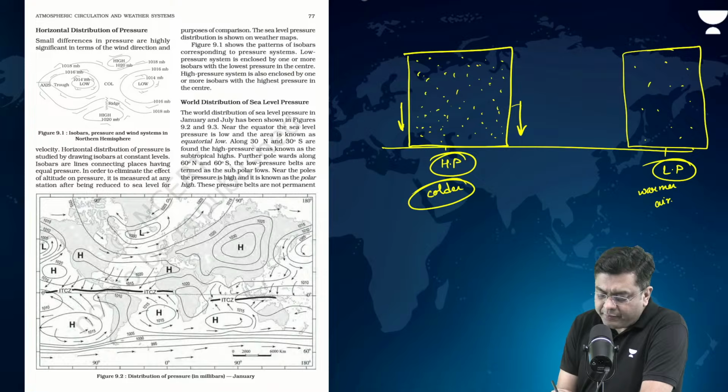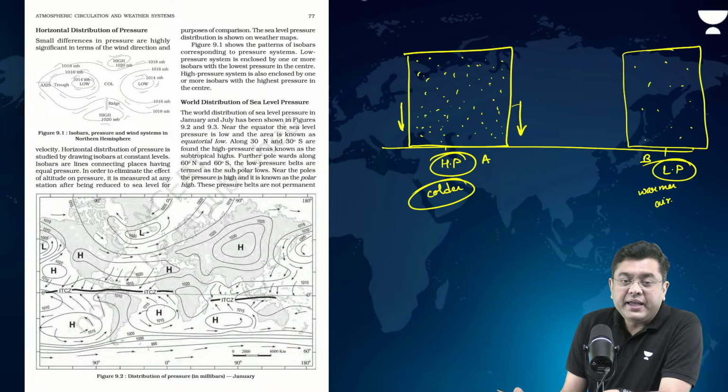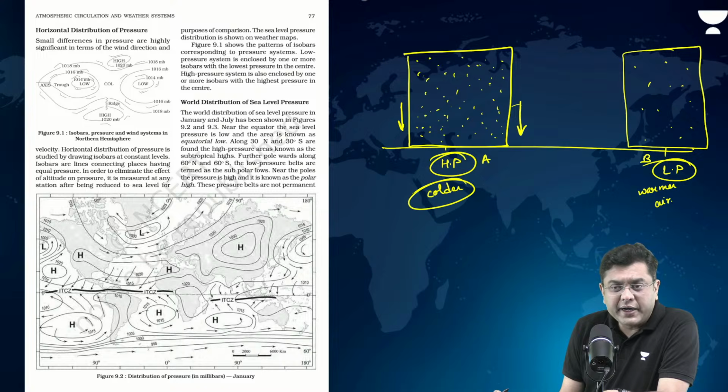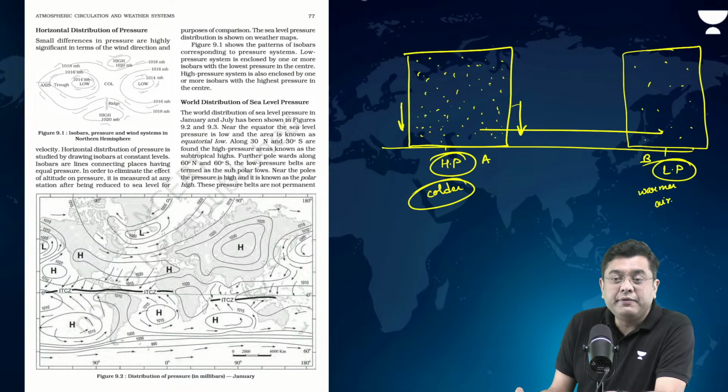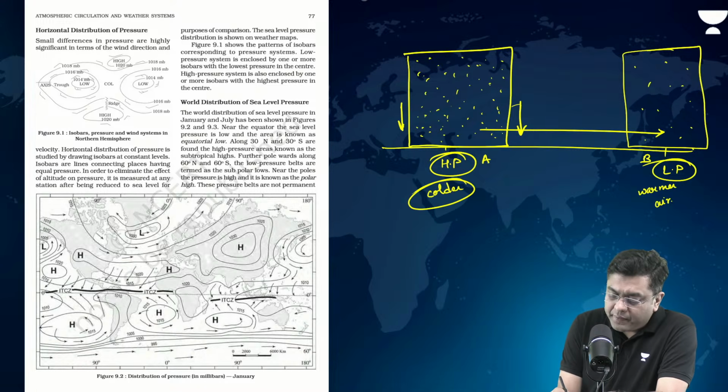If I consider this place A and compare it with this place B, A has an abundance of particles, whereas B has an absolute lack of particles. So there is a net movement of particles from A to B, from surplus to deficient.